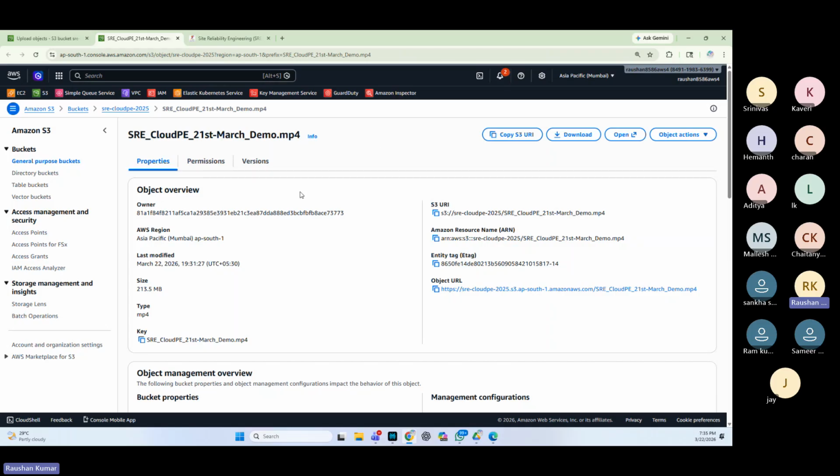I have uploaded this MP4 file to S3 and shared the link with you. What is S3, friends? In Amazon Cloud, S3 is a simple storage service where we store data. It can be in any format. You are correct, it is an AWS service. The name of the service is S3, which stands for Simple Storage Service. It is the AWS service for storage.